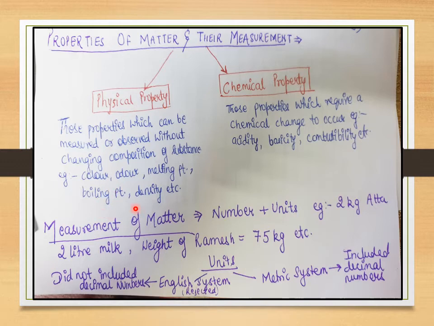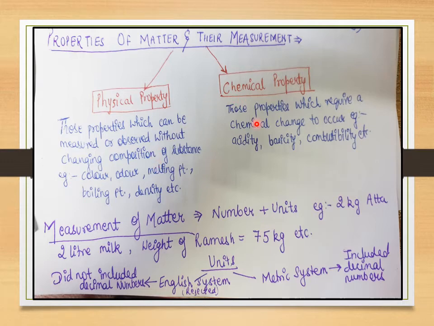I just measure and observe the property of the matter without any chemical change. I am not doing anything on the matter, so there is no chemical change occurring. कोई केमिकल चेंज नहीं कर रहे हैं हम मैटर के ऊपर, इसीलिए हम उन्हें बोलते हैं फिजिकल प्रॉपर्टीज. So the properties we can measure and observe, in which there would be no change in the composition of the matter, are called physical properties, and these are some physical properties that you can measure or observe in a matter.